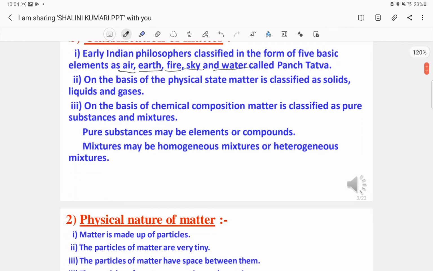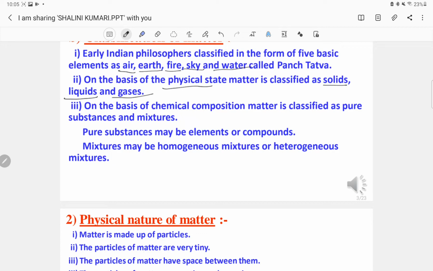Now according to science, we have classified it on two bases. First is the physical state and second is the chemical composition. First, on the basis of physical state, matter was classified as solids, liquids and gases, which we have already seen in the examples.